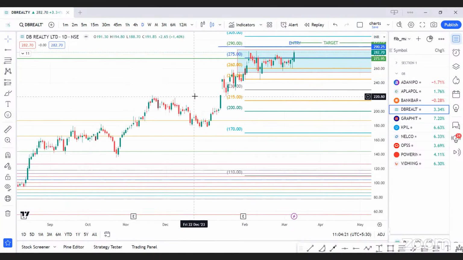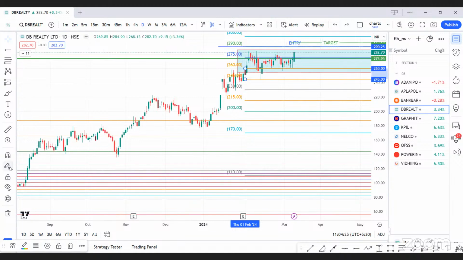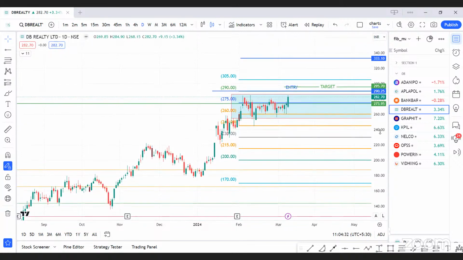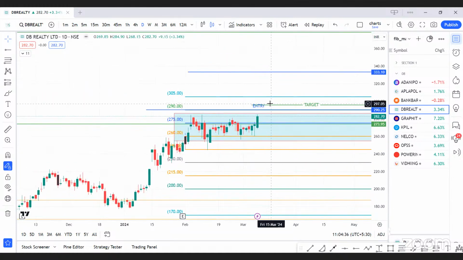DB Reality, see the consolidation of this script at our breakout point. As soon as this consolidation get over or a range got broken above 290, we are going for a trade for the immediate target of 295, 305, 320, and 333.